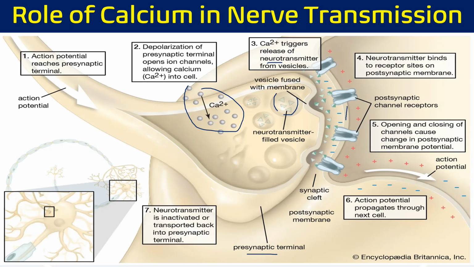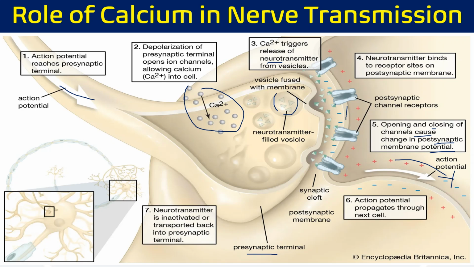As soon as the neurotransmitter binds here, it opens different kinds of channels, sodium and potassium channels. So the opening and closing of the channels causes changes in the postsynaptic membrane potential, and again an action potential initiates on this postsynaptic membrane.